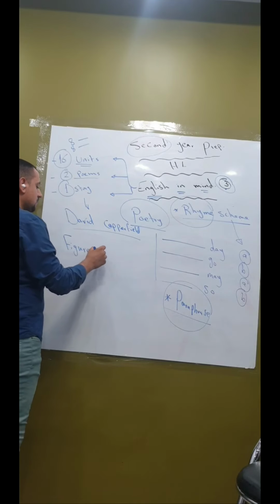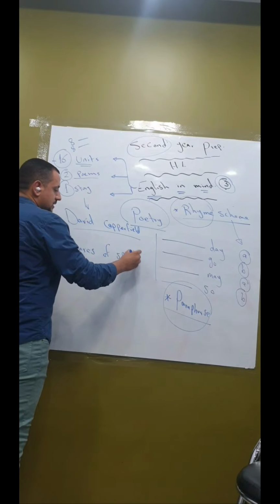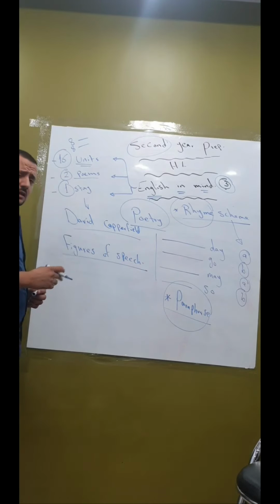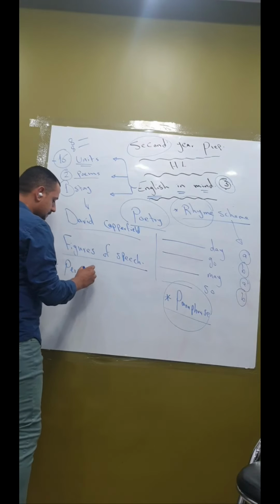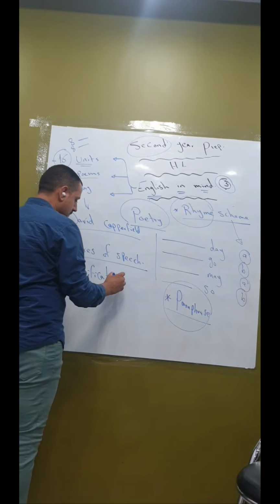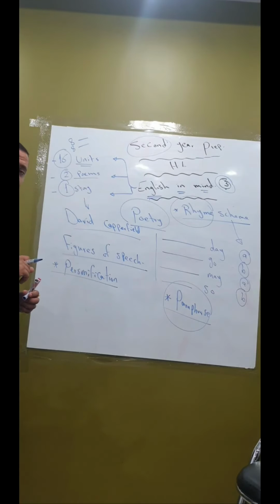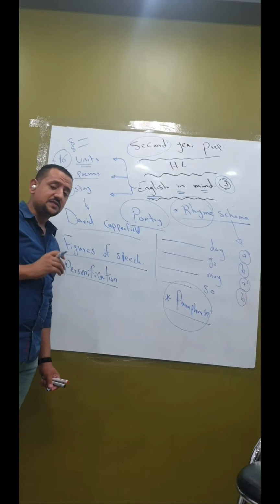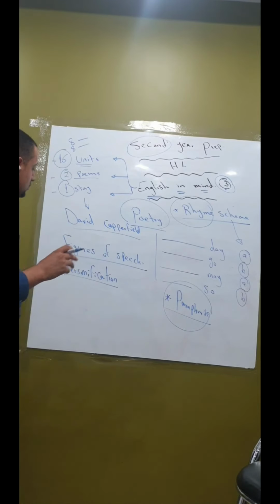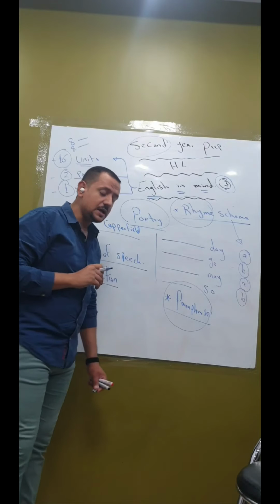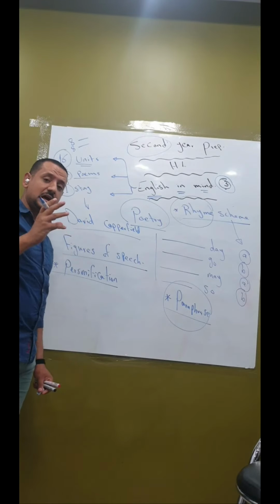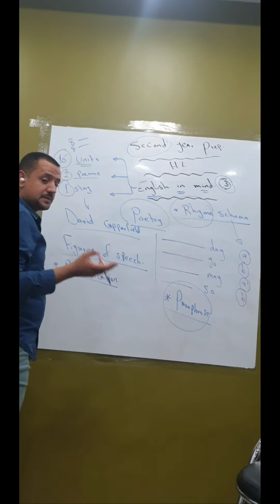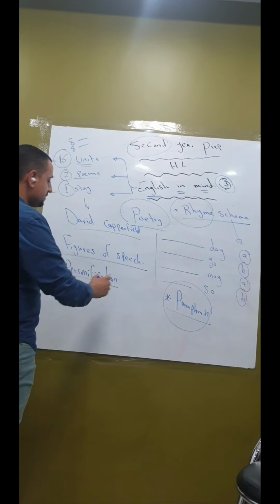Figures of speech. For example, one of the figures is called personification. If the line describes something solid and gives it an adjective of a person, we say personification. For example, I say the flower dances. Of course, a flower cannot be a person, so to describe it as dancing, I say it's personification.